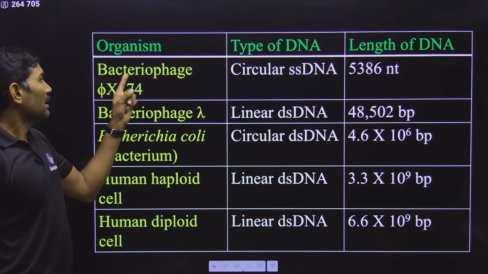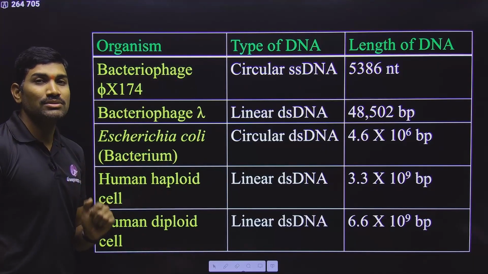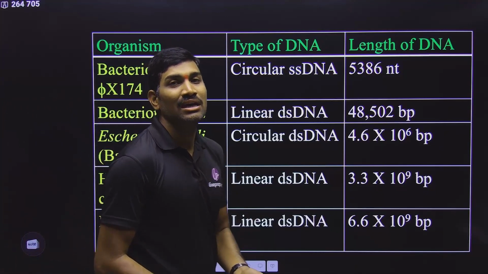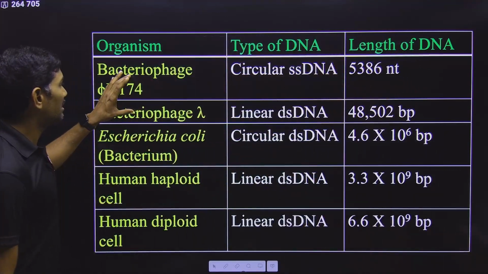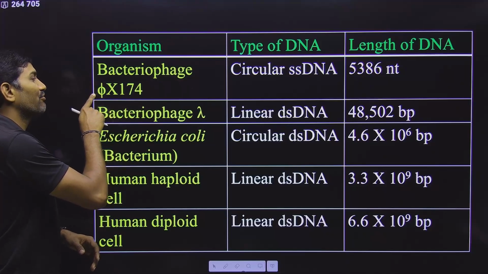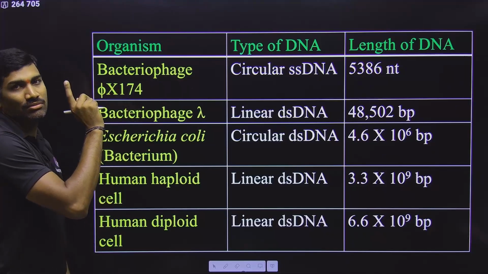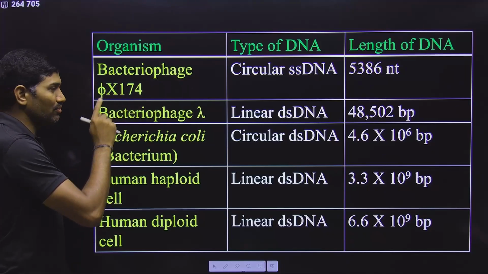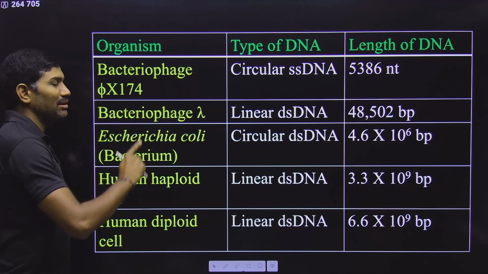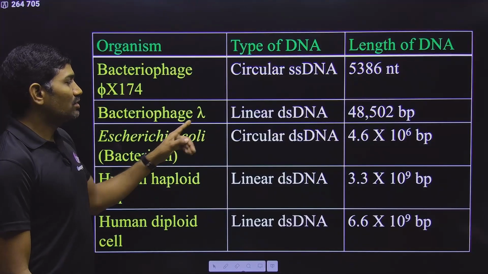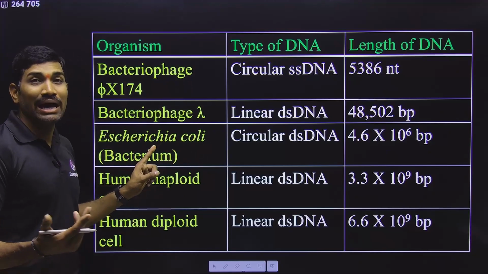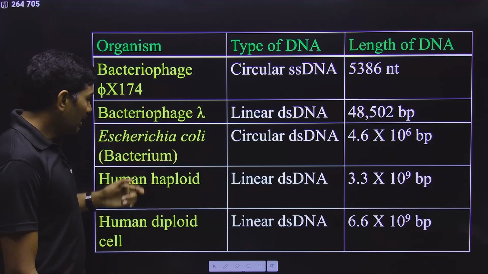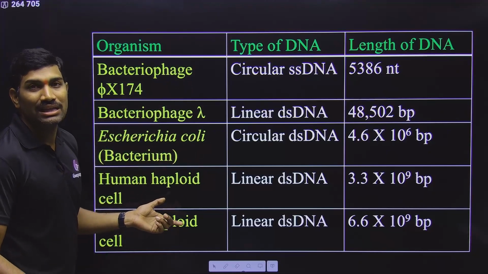So, observe carefully. Bacteriophage. What is bacteriophage? Bacteriophages are nothing but viruses. These are the viruses that infect bacteria. So, here they give 2 examples. One is bacteriophage φx174, and another is bacteriophage lambda. So, these are the 2 examples they gave for viruses. And Escherichia coli is a bacterium, one example for bacterium they gave, and the other example is the eukaryote human, they gave directly.